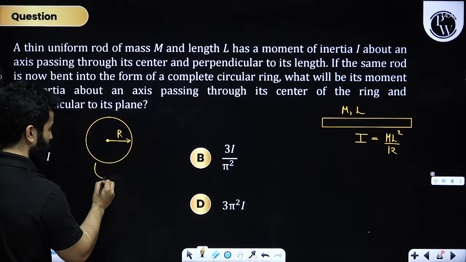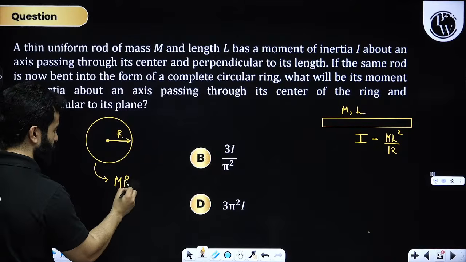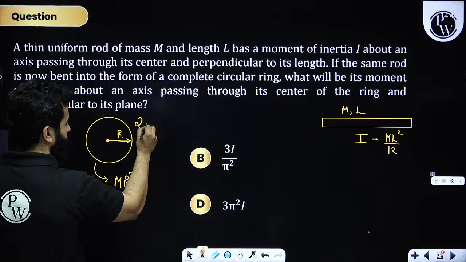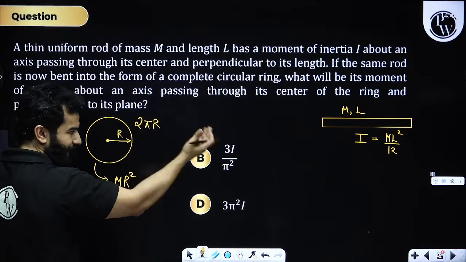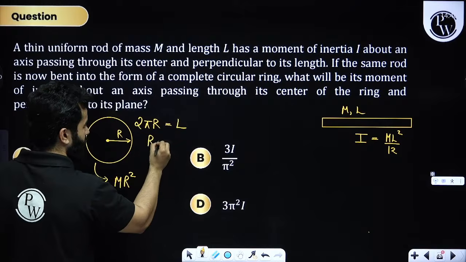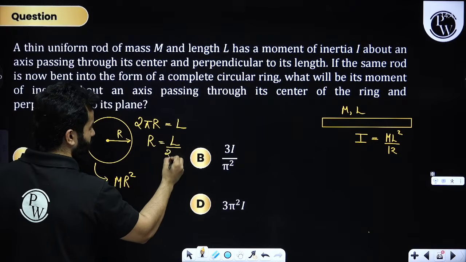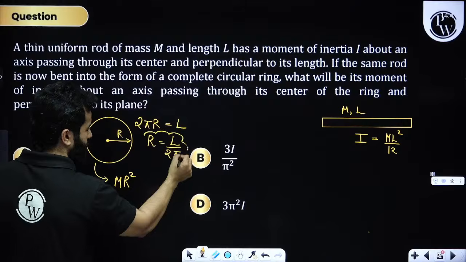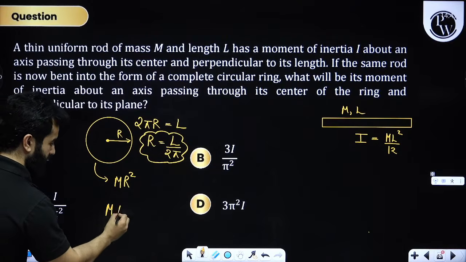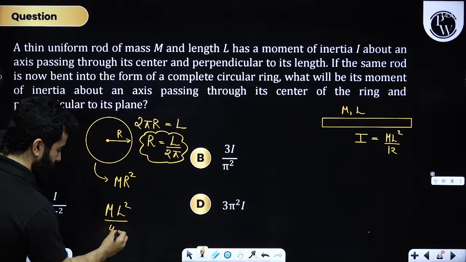Its mass will remain same, so its moment of inertia will be mr square. Since total length is same, 2 pi r equals L, so r will be L by 2 pi. So moment of inertia will be m into L square by 4 pi square.